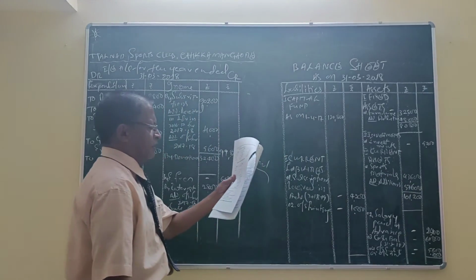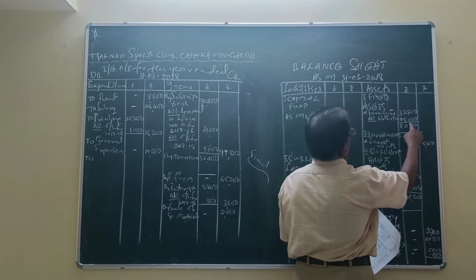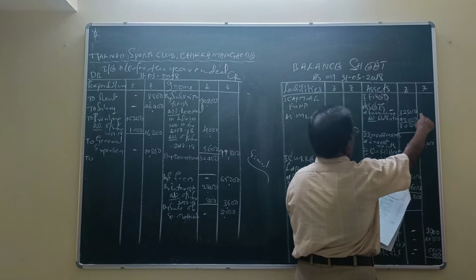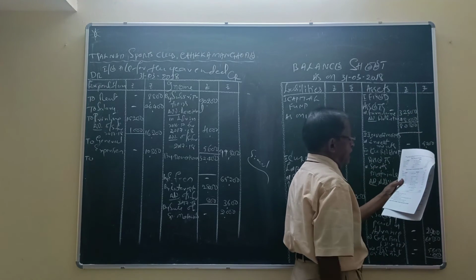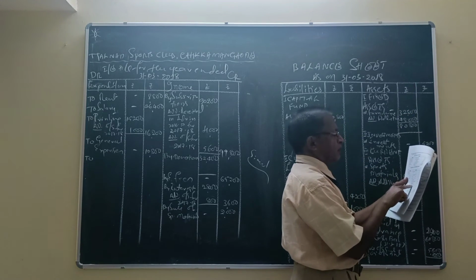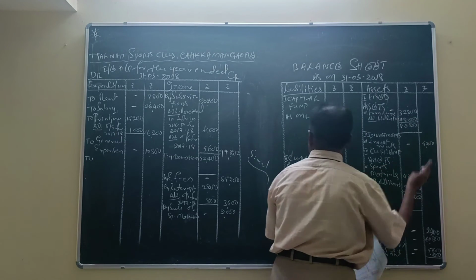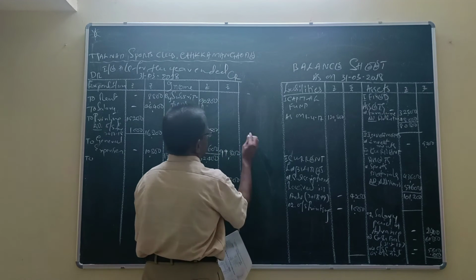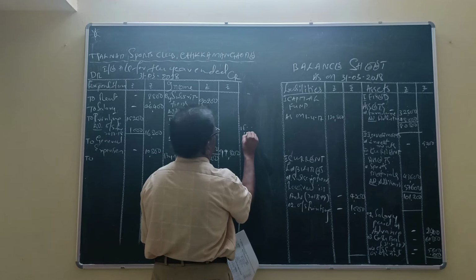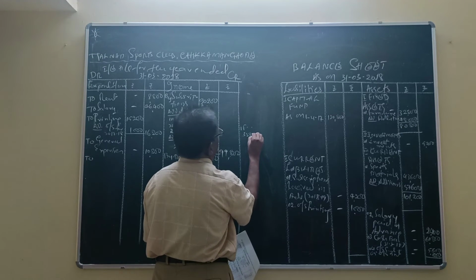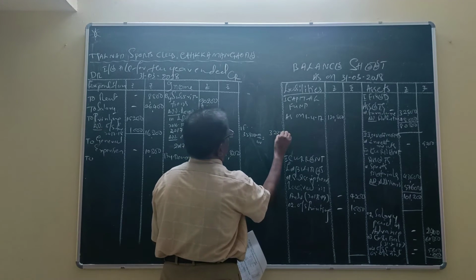Depreciate furniture by 10% and sports materials by 10%. In this case, for furniture there are two items. One is the opening balance and there is an addition. On the opening balance we have to calculate depreciation for the year. And the addition was made on 31st March 2018, at the end of the year. Therefore, no depreciation on the 48,000. First one, on the furniture, 32,800 into 10% is equal to 3,280.